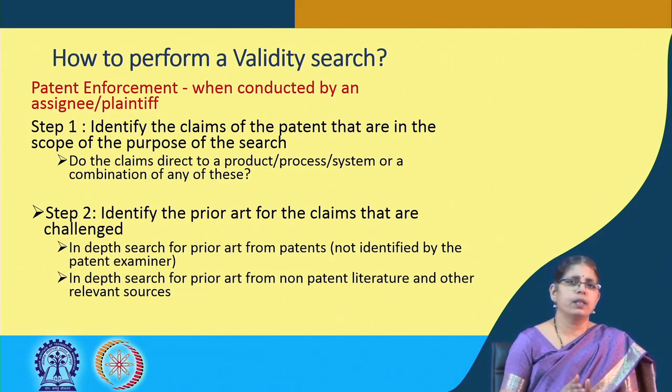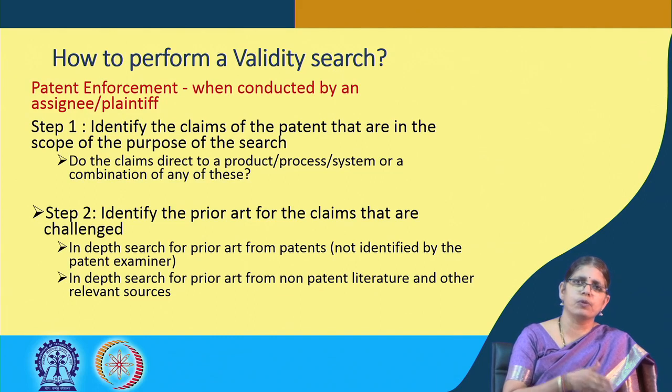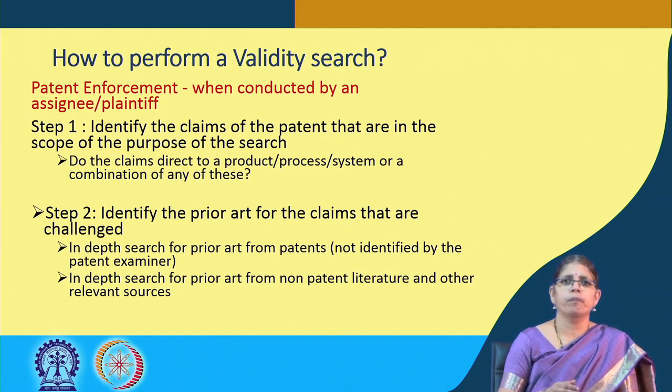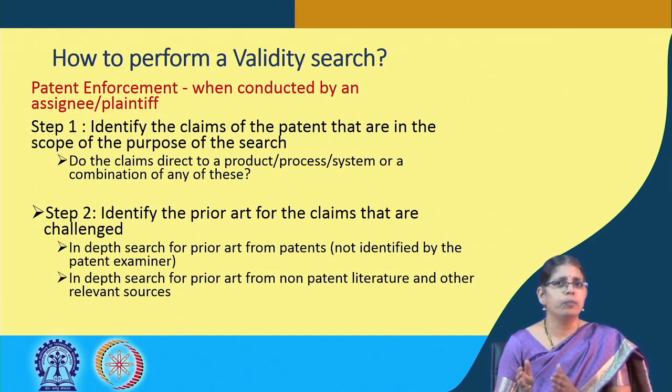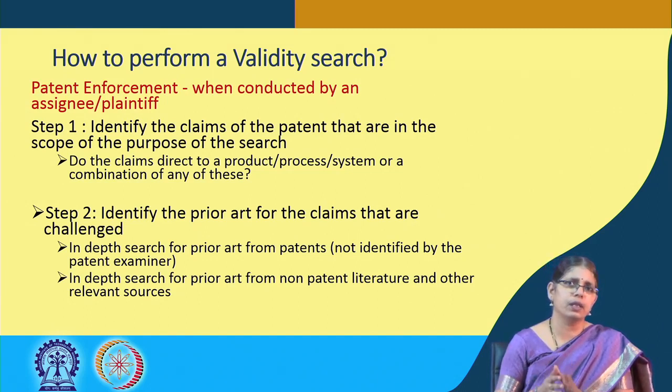Now, the question that arises is, if the examiner has conducted a prior art search, how is this search different from what the examiner has searched during the prosecution history of that particular patent? This search is going to be an in-depth search which will avoid the examiner search. That means, these are not to be identifying the same patent prior art in relation to what the examiner has done.